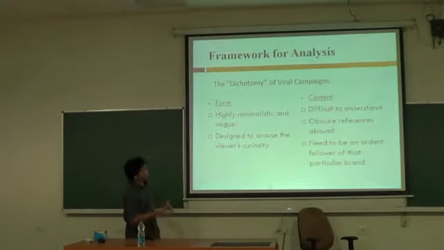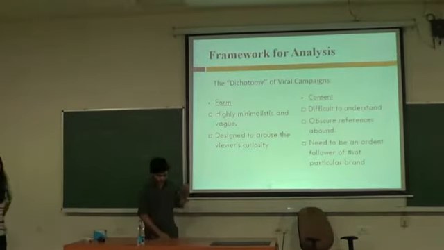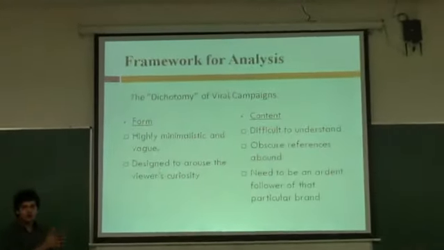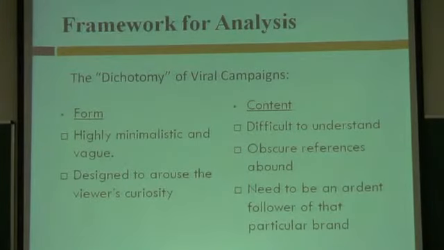Moving on, there is a dichotomy in viral marketing. As you saw, if we are not aware of a particular product, it is very difficult to make sense of the content. For example, when The Dark Knight Rises was released, the internet was flooded with tiny websites which would give you one piece of the puzzle of the storyline of the movie or the release dates. So you have to be a huge Batman connoisseur to combine all the pieces together and get a clear picture out of it.